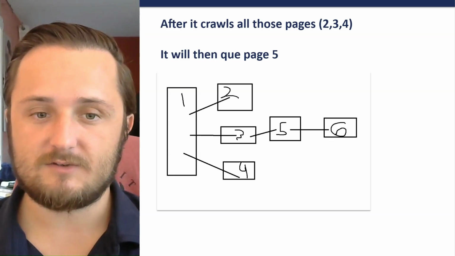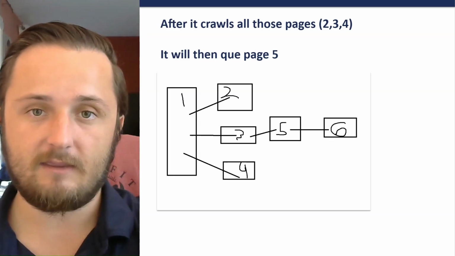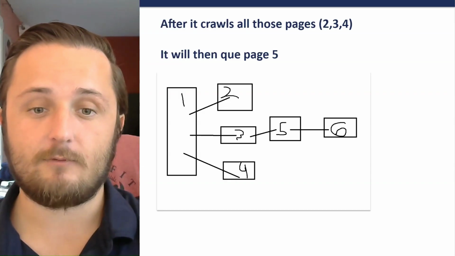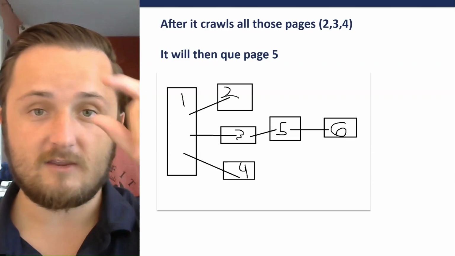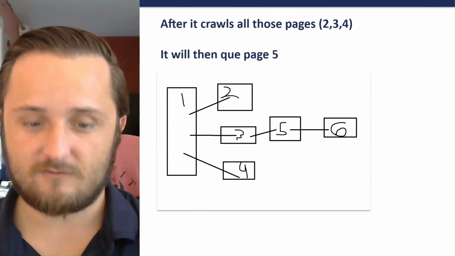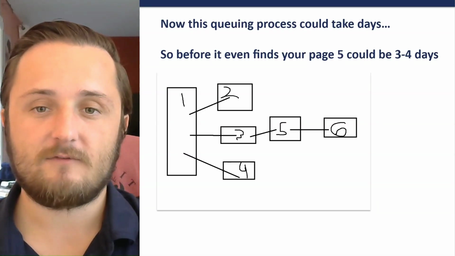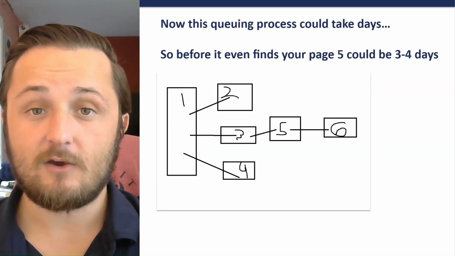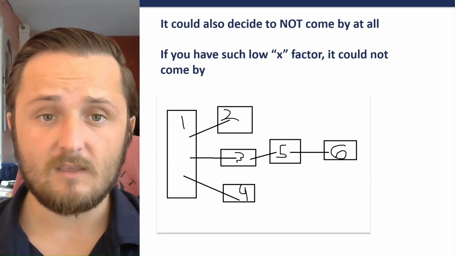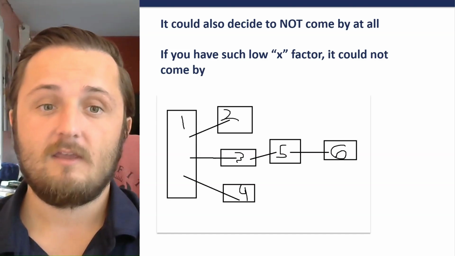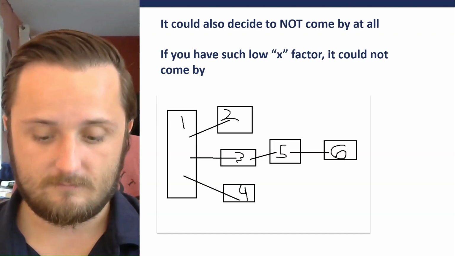After it crawls all of those pages, 2, 3, and 4, it will then queue all the URLs discovered on those pages. So in this example, it will only find a new URL on page 3. So then it will queue that URL to go and crawl, which is page 5. Now, this queuing process could take days before it even finds your page 5. It could be 3 or 4 days. It could even be longer or less time. It could also decide not to come by at all. If you have such a low X factor, Google could not come by and crawl the page at all.